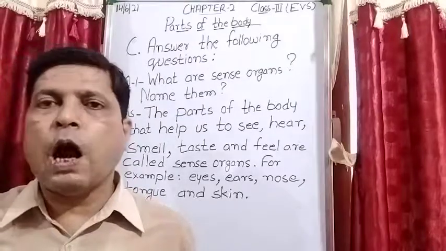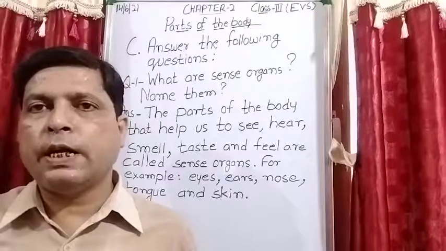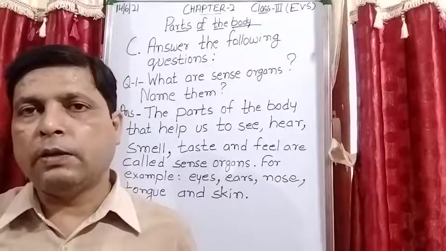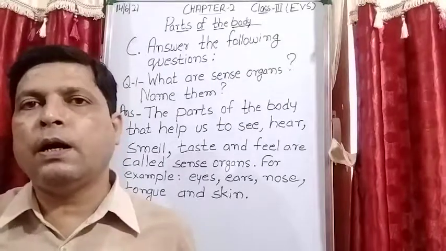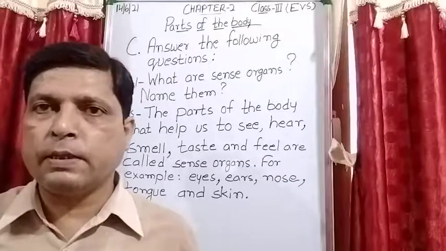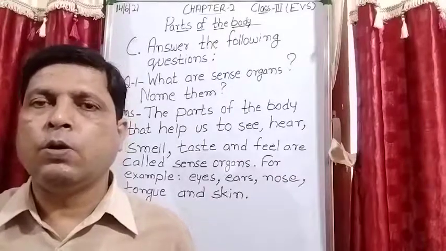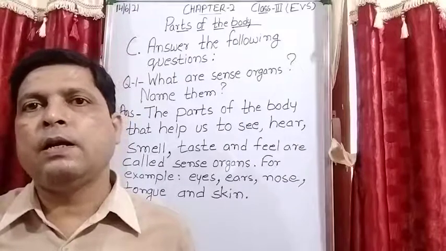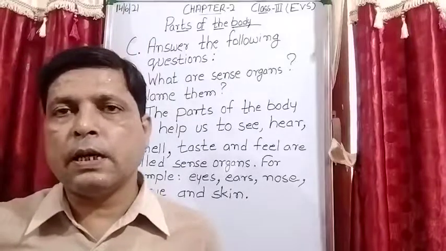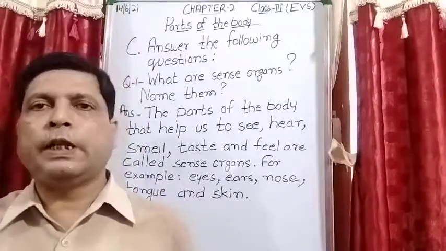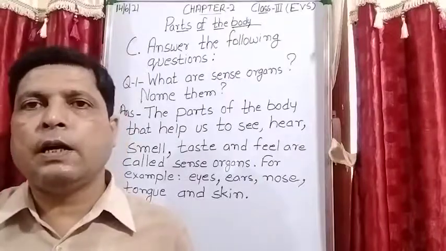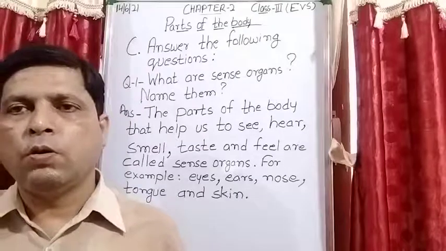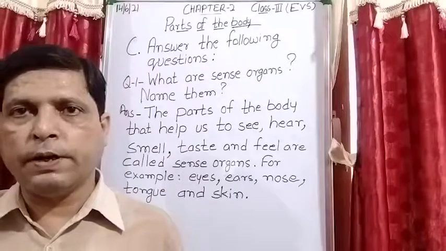They read with the help of braille script, developed by Louis Braille. In this script there are 6 raised dots. When they touch these dots with the finger, then only they are able to read. Is it clear?